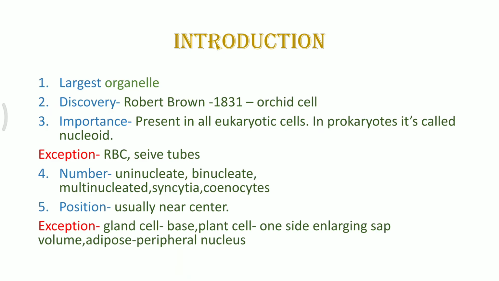The discovery of nucleus was done by Robert Brown in 1831 in the orchid cells. He could see the first nucleus in the cells of orchid flower. Now, in this